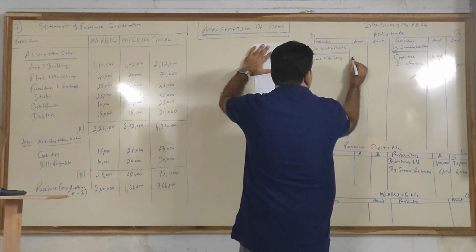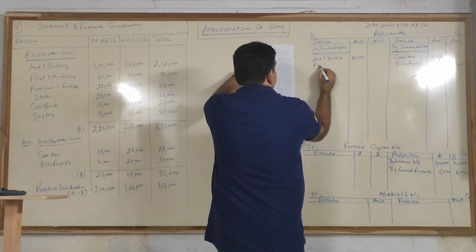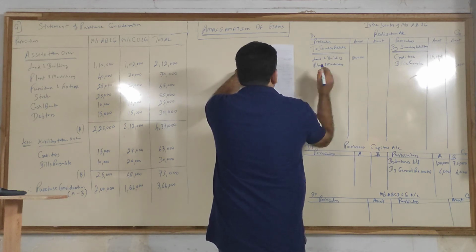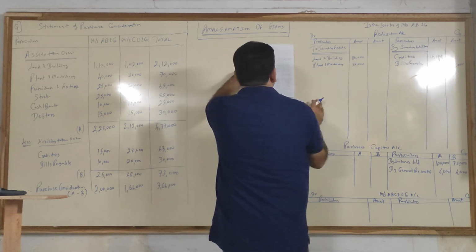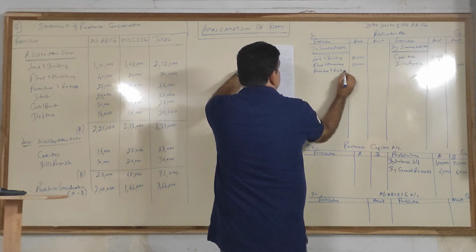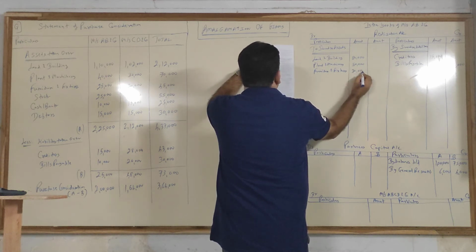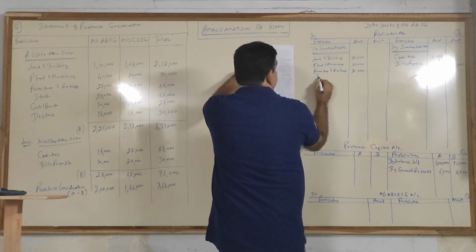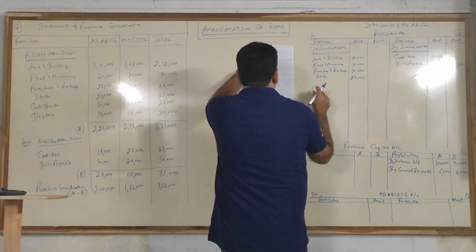Land and building, 80,000. Plant and machinery, 50,000. Furniture and fixtures, 30,000. Stock, 25,000.